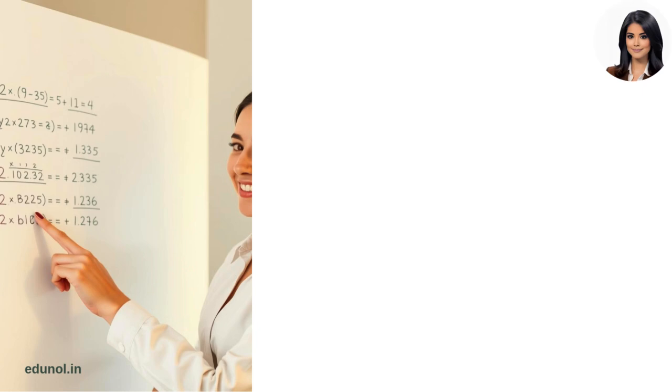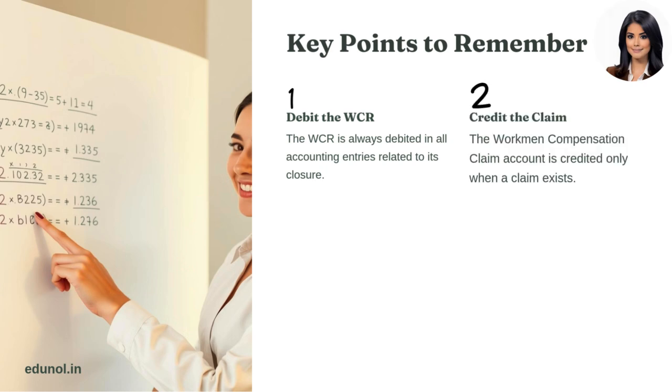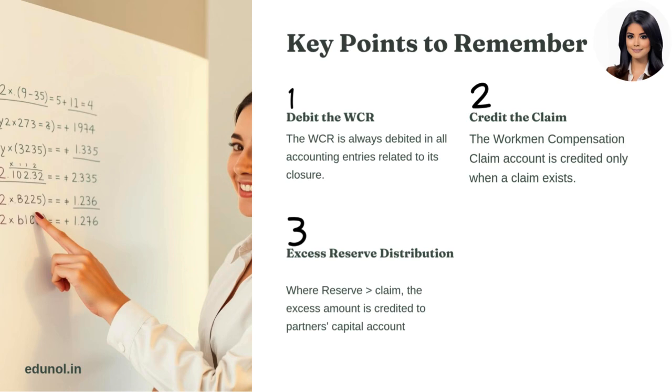Let's discuss some key points to remember the workmen compensation reserve entries in a better manner. First, the workmen compensation reserve is always debited in all accounting entries related to its closure. Second, the workmen compensation claim account is always credited. Also note that it is credited only when a claim exists. Third, where reserve amount is greater than claim amount, the excess amount of reserve is credited to partner's capital account.